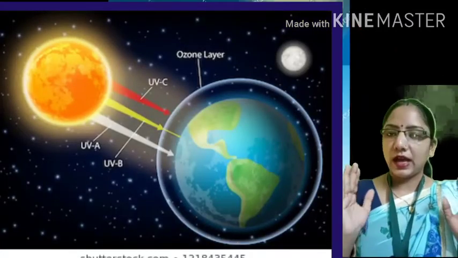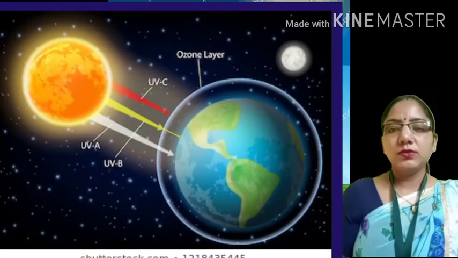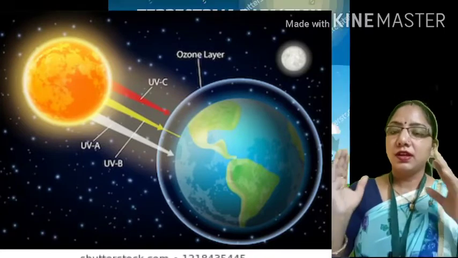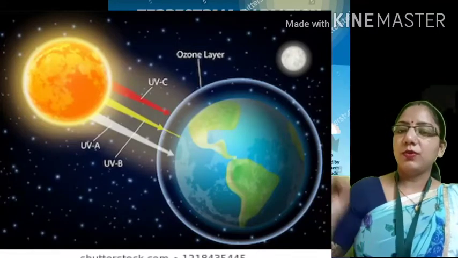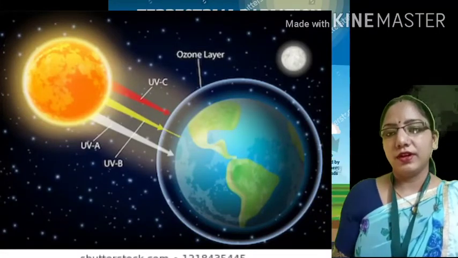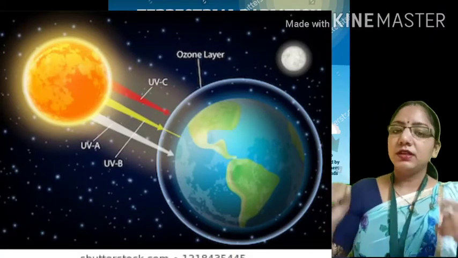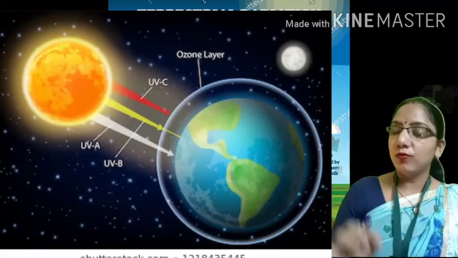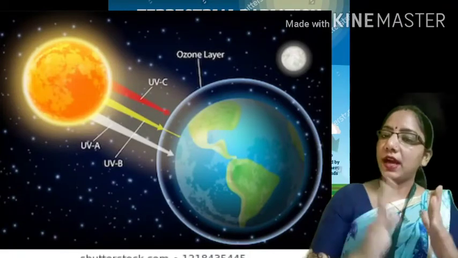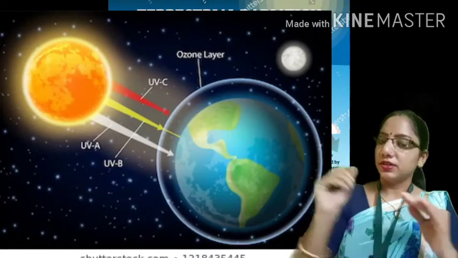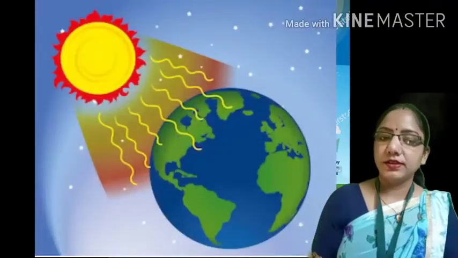Students, now let's see how the angle effect influences the insolation process. In the angle effect, we can see the rays of the sun striking the Earth's surface at different angles. The angle effect of the solar beam can be seen in the daily movement of the sun across the sky from morning to evening. The angle at which solar radiation strikes the Earth's surface also depends on terrain.